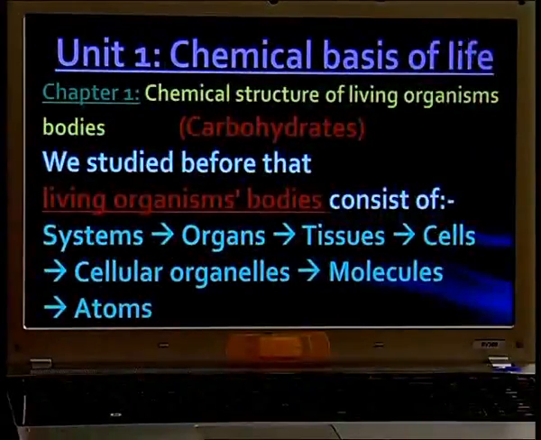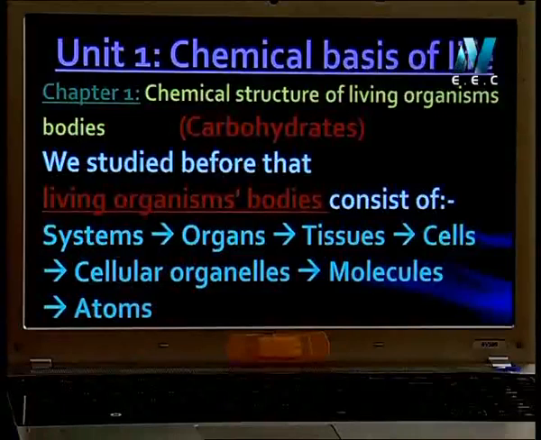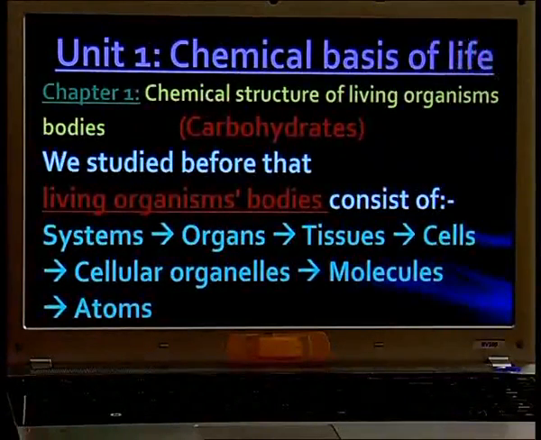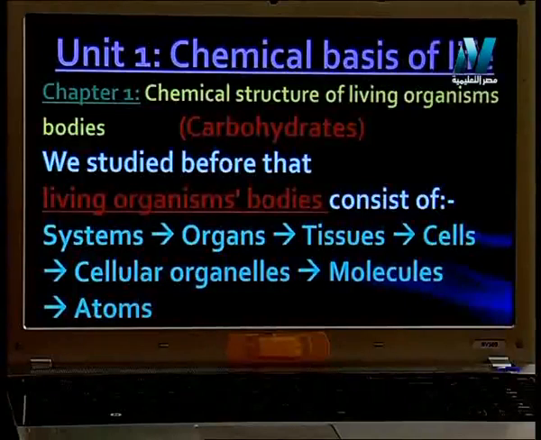Let's start with the first unit, chemical basis of life. The first chapter will talk about the chemical structure of living organisms' bodies. We'll talk about carbohydrates today. Before that, you studied that the living organism's body consists of systems.